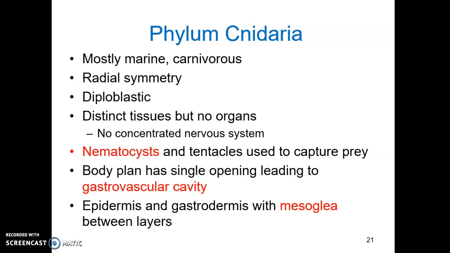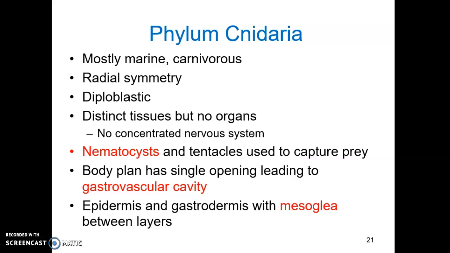Phylum Cnidaria. These are the first organisms that we'll examine that are in Eumetazoa. So these are all animals that have distinct tissues and symmetry. Cnidarians, about 10,000 species here, are mostly marine, about 99% marine, though there are a few freshwater species. They are all carnivorous.